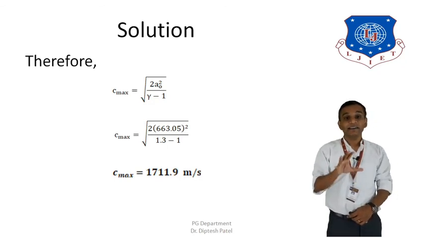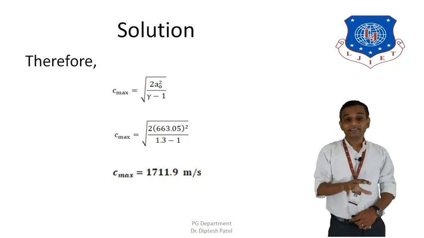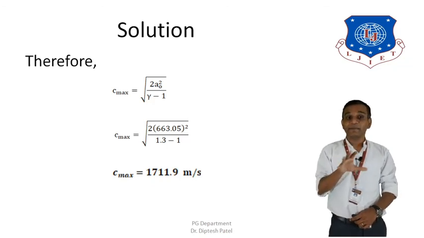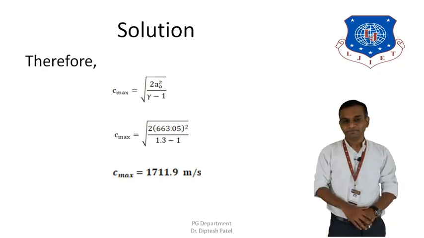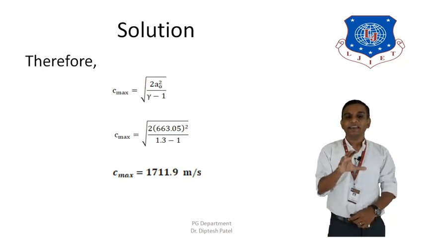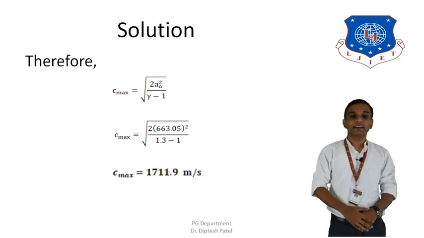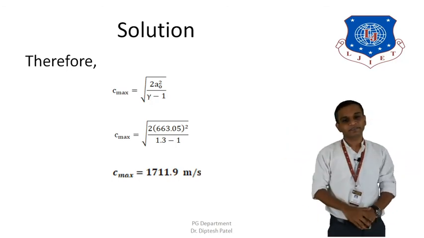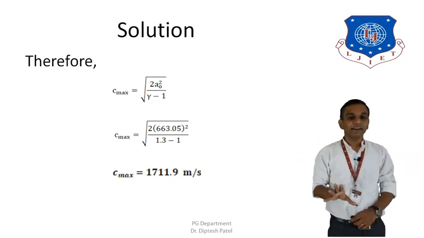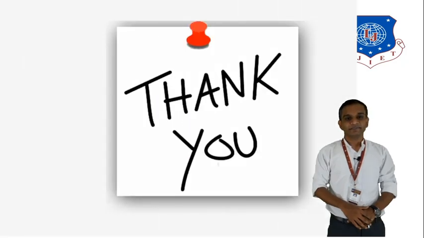So this is our last finding. It says that this jet has the ability to travel at this maximum speed. This jet can attain the maximum speed, which is 1711.9 meter per second, which is C max. So this is our last finding of these numericals.